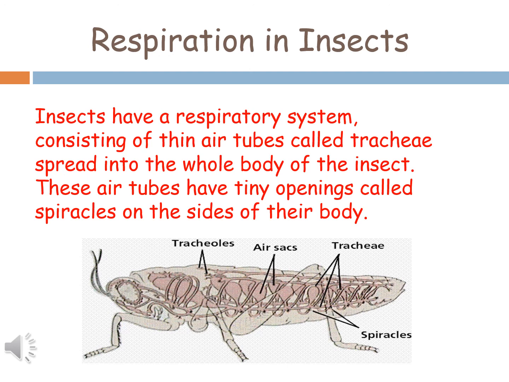These spiracles are present on the sides of their body, and oxygen rich air enters the body through spiracles, and then this air goes to the trachea and diffuses into the body tissues and reaches every cell of the body. And this oxygen is used to break down the food, and energy is released and carbon dioxide is released. So this carbon dioxide from the cells goes to the tracheal tubes and then moves out of the body through spiracles. So this is how insects respire.